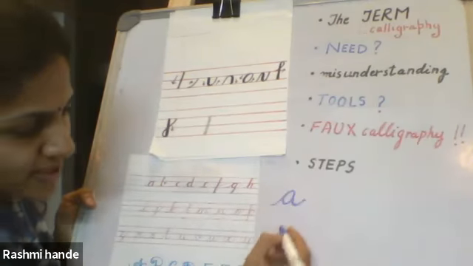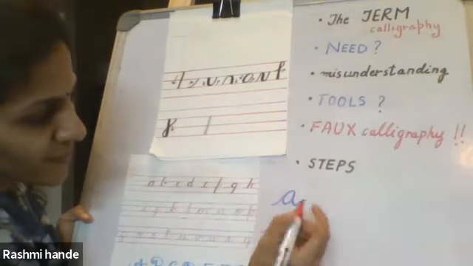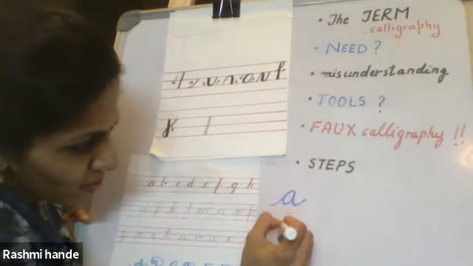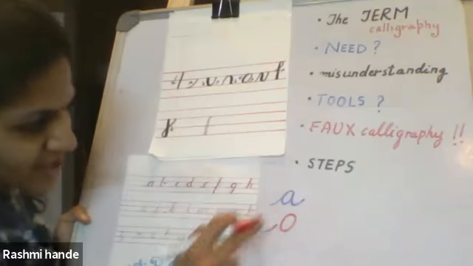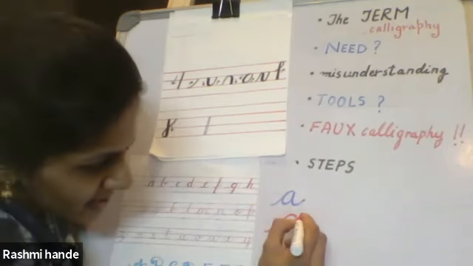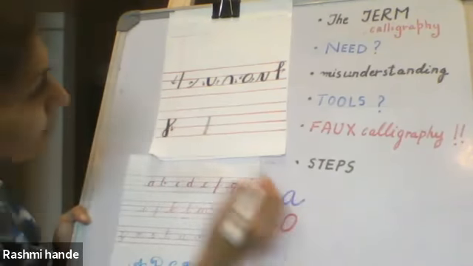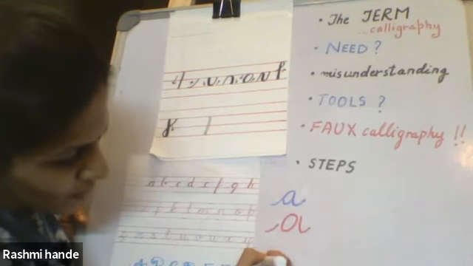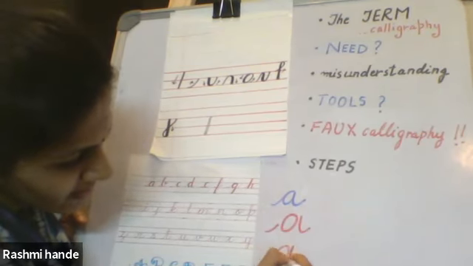Very well. So first an upstroke, then an oval. I'm writing it separately so that you can see the three parts. And thirdly, a downstroke with a sway. Right? So 1, 2, and 3.